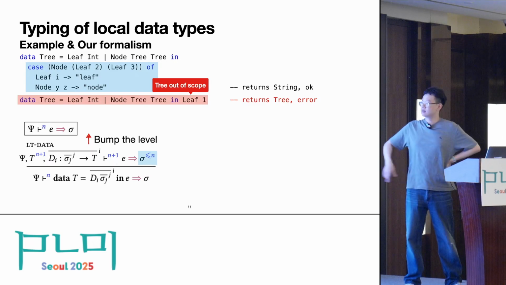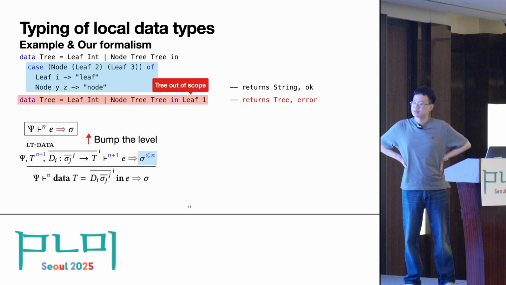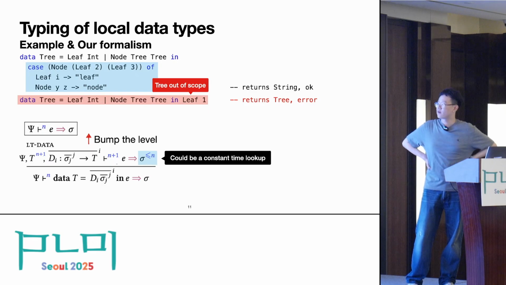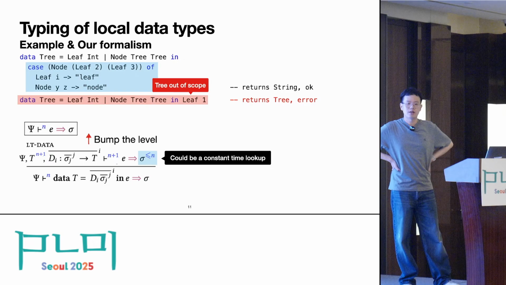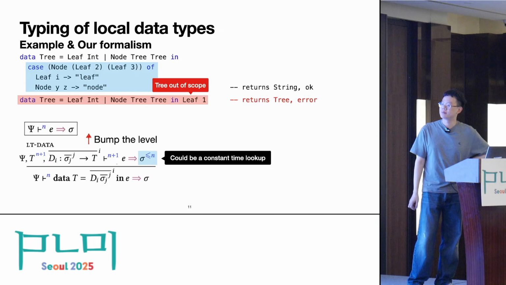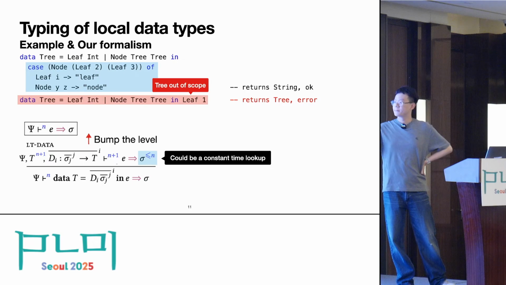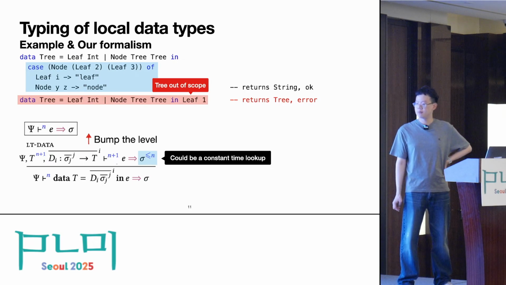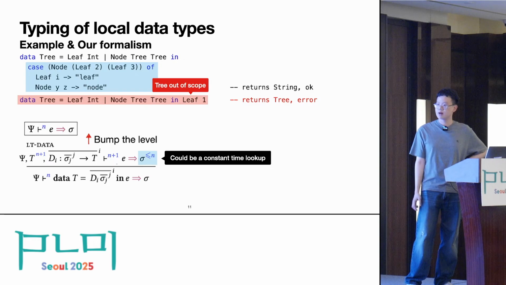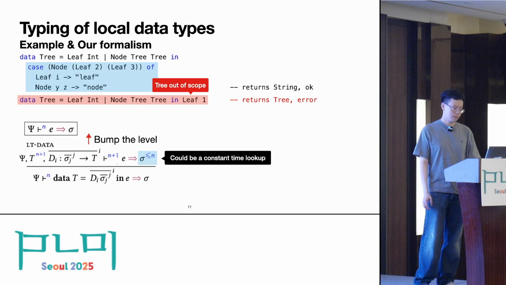And in the return type of this expression, which is sigma, we have a side condition that requires this sigma to be at level at most n, so that it cannot refer to the local data type T, which is at level n+1. And this level check on the return type could be implemented smarter, as is implemented in the OCaml type checker. It can be a constant-time lookup. Okay.